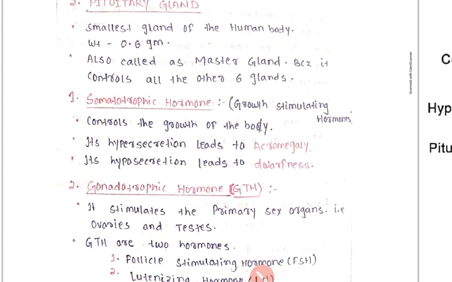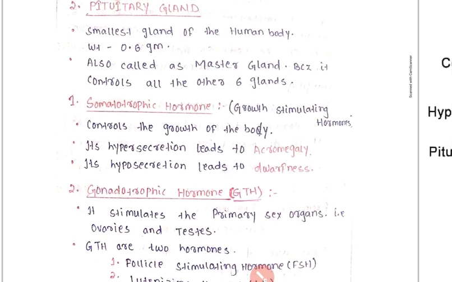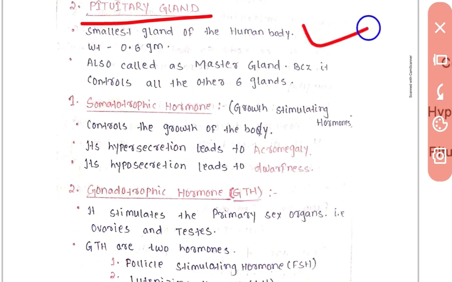Now the pituitary gland. The pituitary gland is the smallest gland of the human body. It is the smallest gland, not the pineal gland. The pineal gland is smaller, but it is not considered a gland.